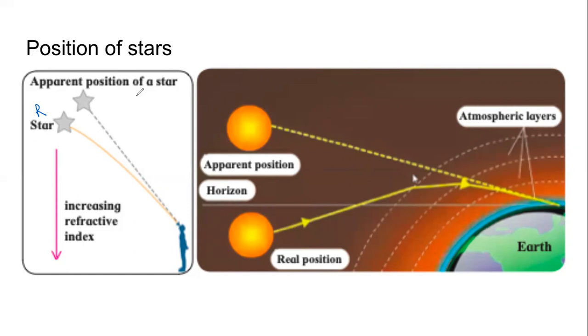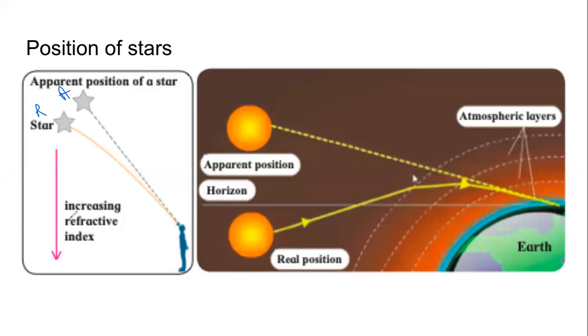And because of that bending, and for our eyes, for our brain, everything is straight. हमको ऐसा लगता है that the star is actually here. Apparently, apparent लगता है. The real position is somewhere below. The apparent position is somewhere higher.